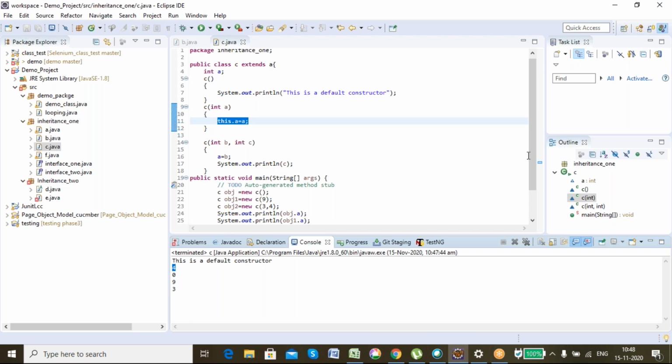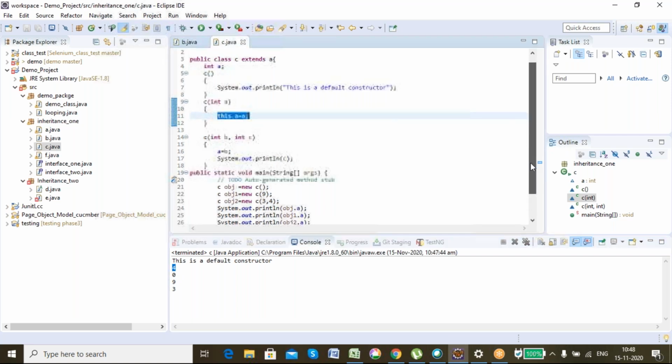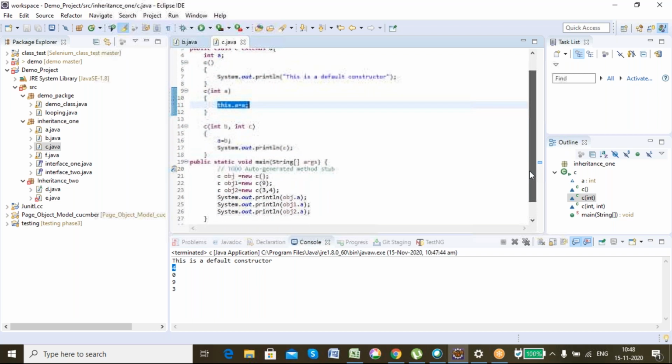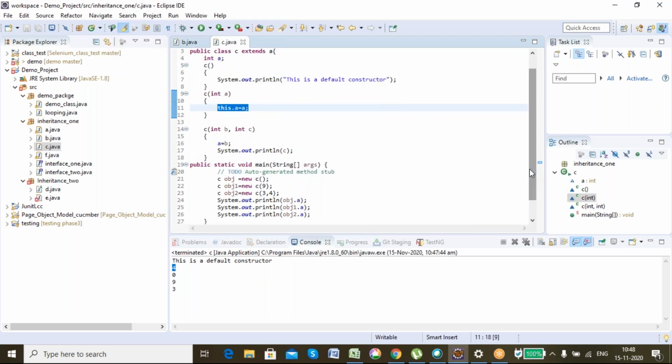Tell me why 4 got printed. Why are you asking me? Tell me, you tell me why 4 got printed. Just common sense.